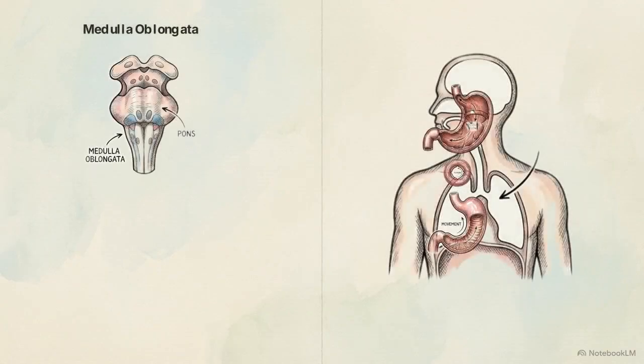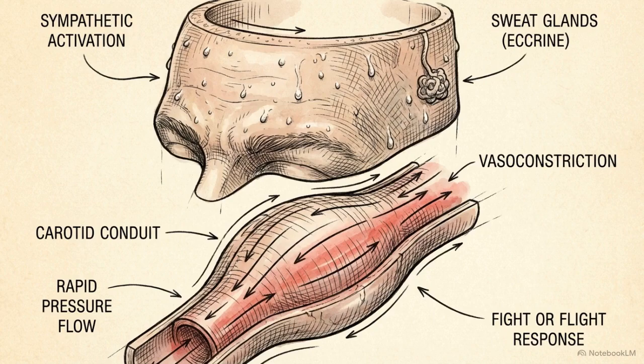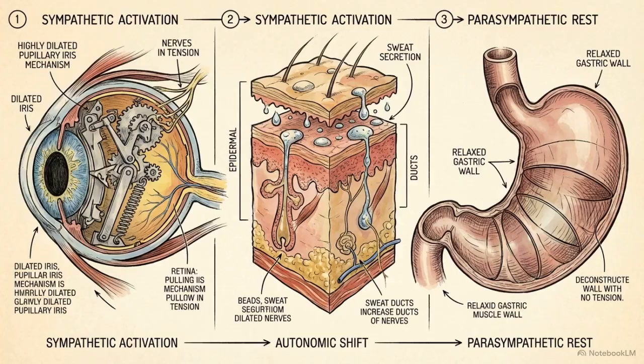This split screen tracks the motor response. Vagal efferents halt downward gastric motility and initiate a giant retrograde contraction, which sweeps upward through the small intestine to force contents back into the stomach. Simultaneous sympathetic activation causes the diaphoresis and tachycardia clinically associated with acute nausea. Phase 1 is a staging sequence. It alters the biochemical environment and shifts autonomic tone to prepare the body before any mechanical expulsion occurs.